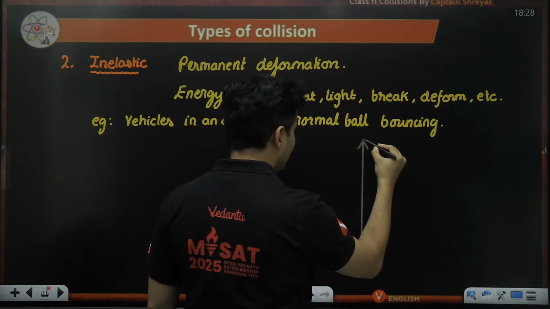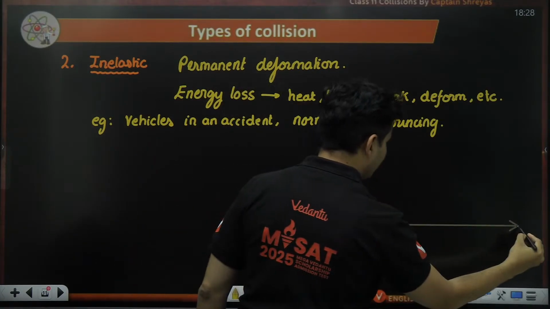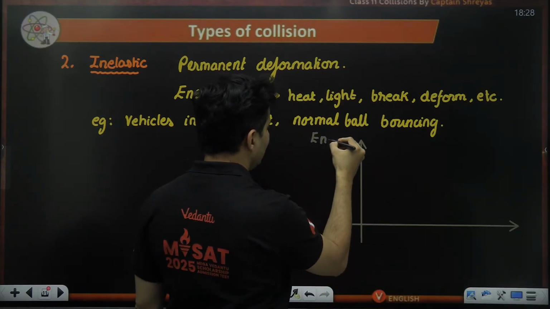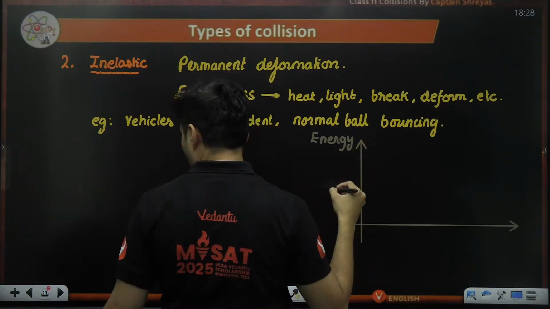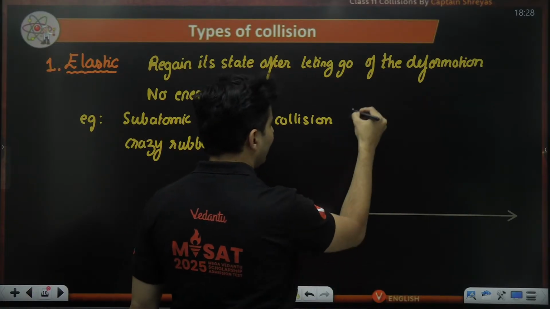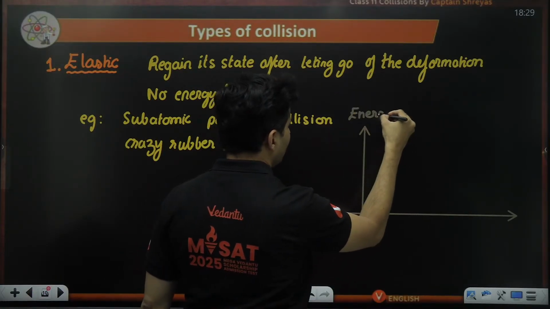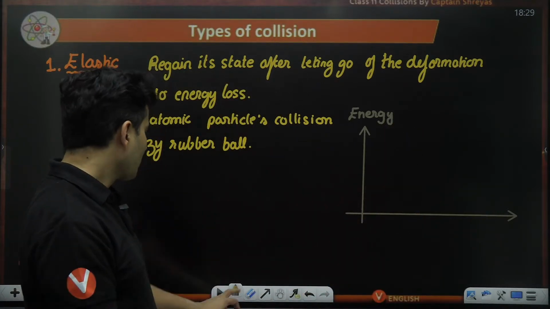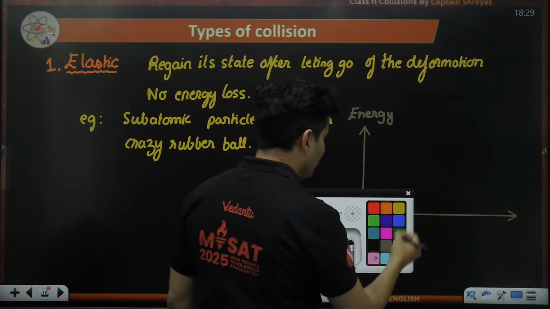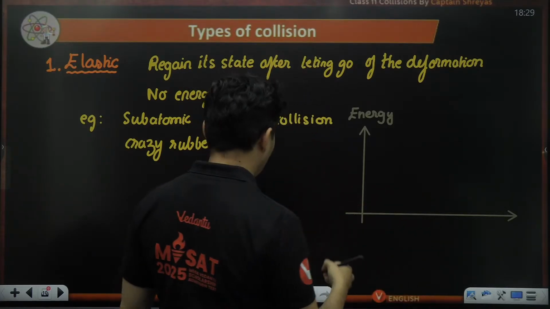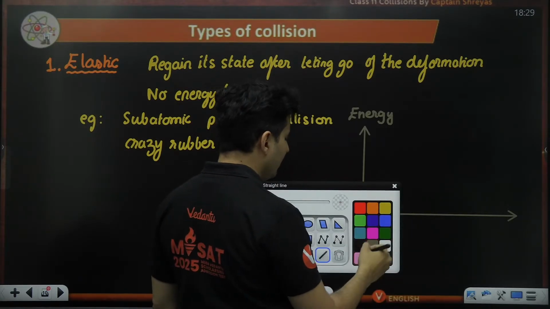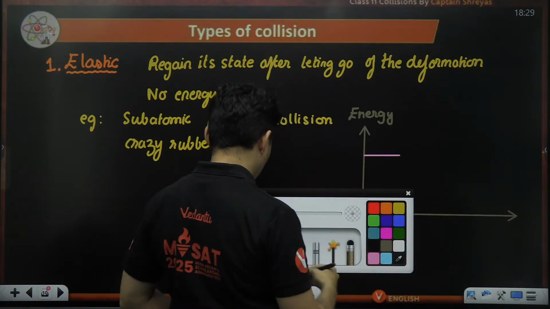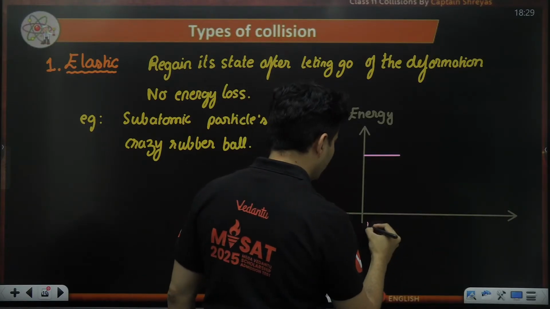So this is elastic, this is inelastic. What is this? This is the energy graph. On the y-axis, we'll have energy. And here we'll have different states: before collision, after collision, during collision, and all of that. So first is before collision. Let's start with elastic behavior. The graph will be a straight line. Nothing happened, this is just simply before collision.